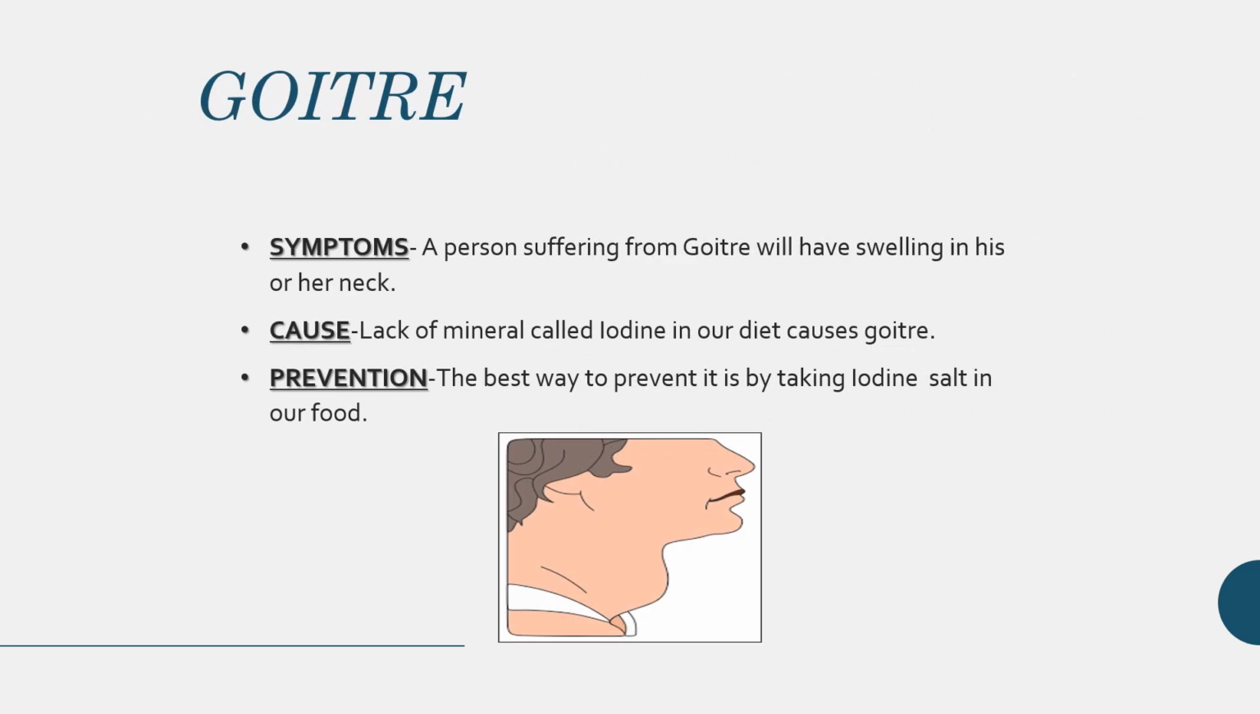Goiter. A person suffering from goiter will have a swelling in his or her neck. Here you can see in this image, a swelling is being observed in the neck. So these are the symptoms. Now, how is it caused? It is caused due to the lack of a mineral called iodine in our diet. Now, how can we prevent it? The best way to prevent it is by taking iodized salt in our food.